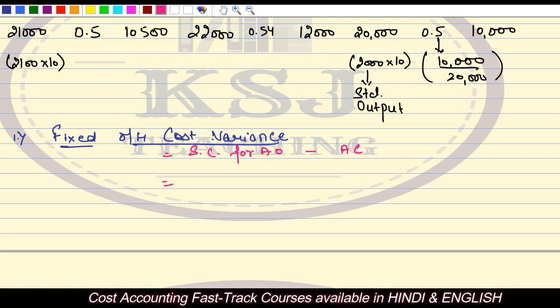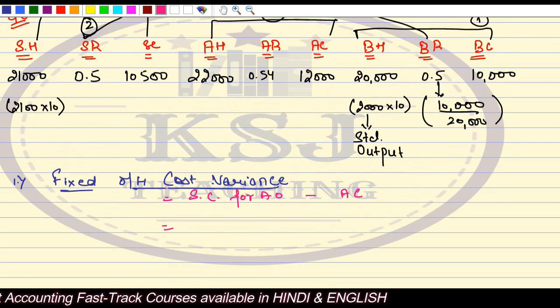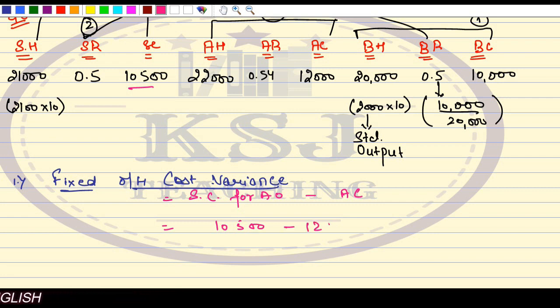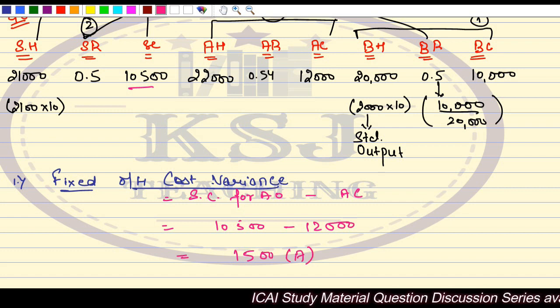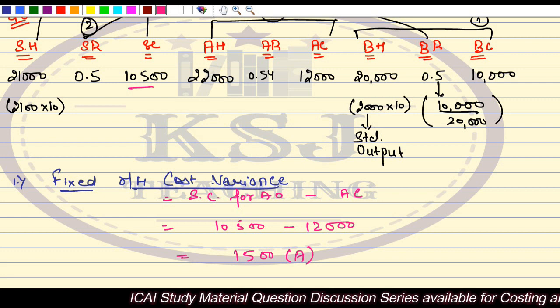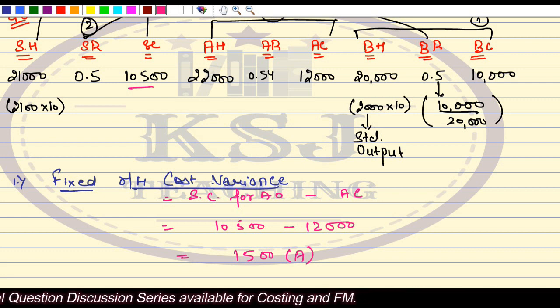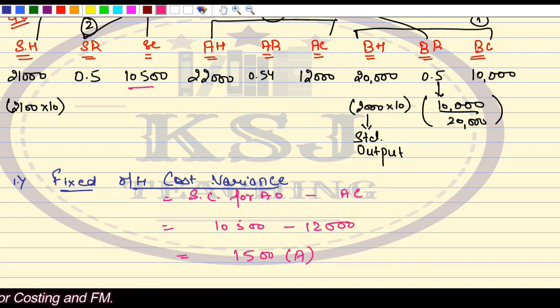The standard cost for actual output is 10,500, minus the actual cost of 12,000, so 1,500 adverse. My standard cost planned for the actual output is 10,500, whereas the actual cost is 12,000. So there is a variance of 1,500 rupees, which is adverse.